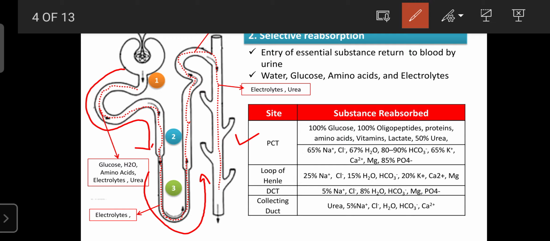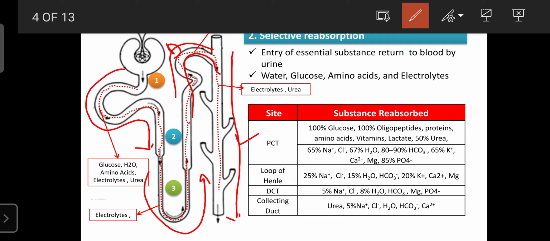Then the DCT, from here to here, the distal convoluted tubule. Then this one is the collecting duct, where the urine is collected. So these are the four parts of the nephron, where particular electrolytes or substances are reabsorbed.